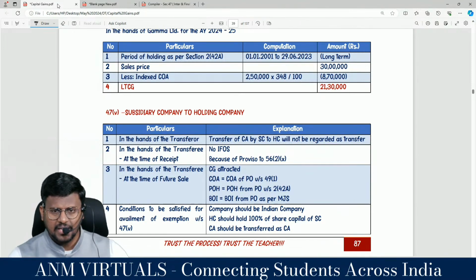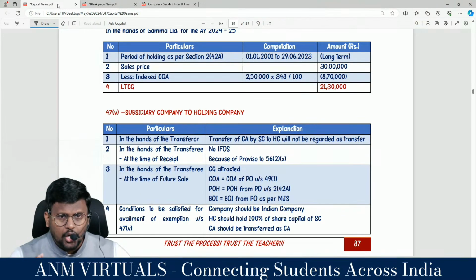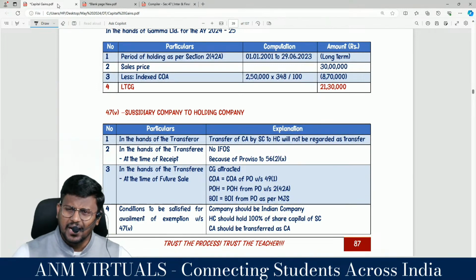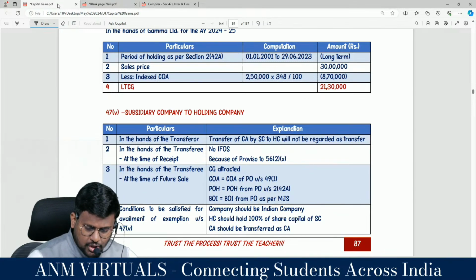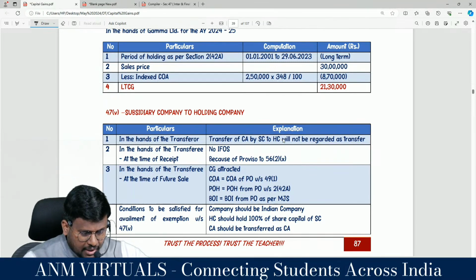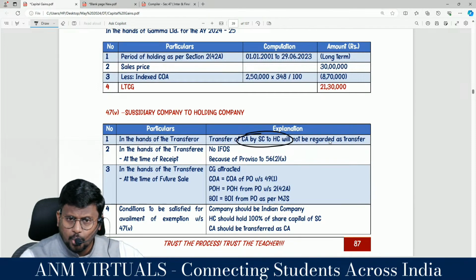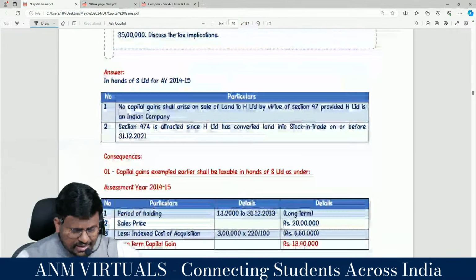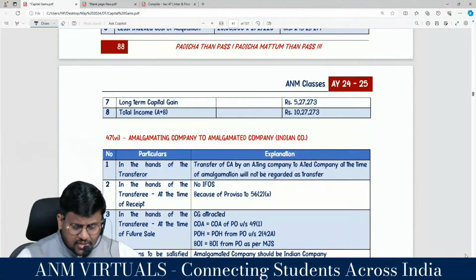Transfer of capital asset by a holding company to its wholly owned subsidiary company will not be regarded as transfer in the hands of the holding company. What is 47 clause 5? Transfer of capital asset by a wholly owned subsidiary company to its holding company will not be regarded as transfer in the hands of the wholly owned subsidiary company. So transfer of capital asset by a subsidiary company to its holding company will not be regarded as transfer. This is 47 clause 5.